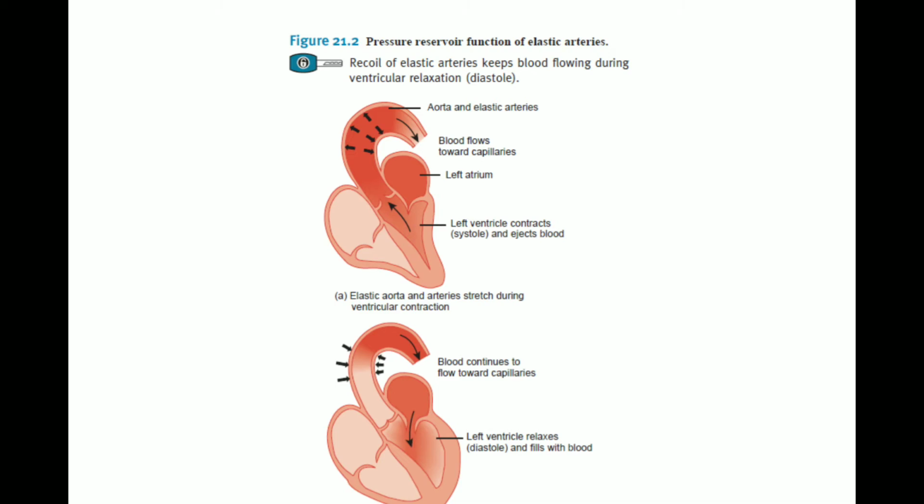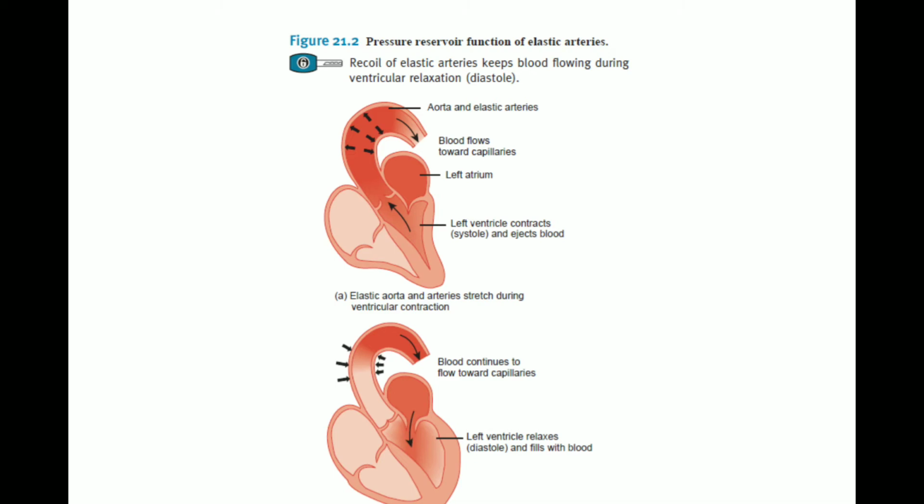That is, when the arteries and the aorta stretch during ventricular contraction, and how they recoil during ventricular relaxation. The ventricular contraction is called systole, and ventricular relaxation is called diastole. So the blood is ejected from the left ventricle, and the aorta plays a very important role. The aorta is one of the best examples of an elastic artery, and it helps in propelling the blood to the different parts of the body as it is ejected from the heart.